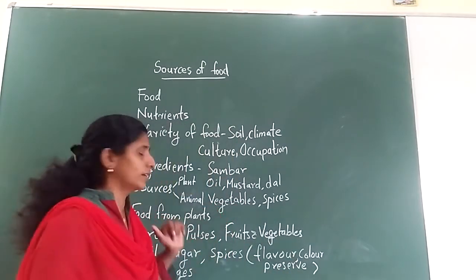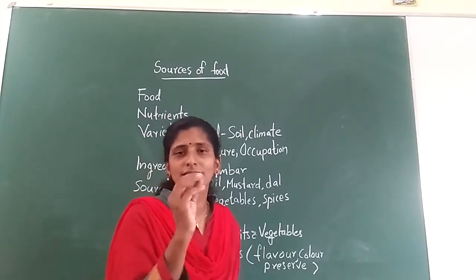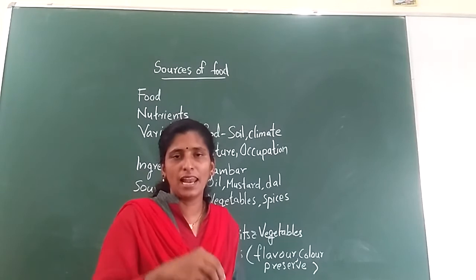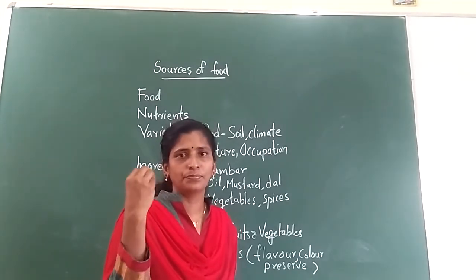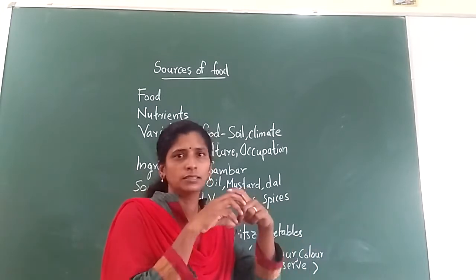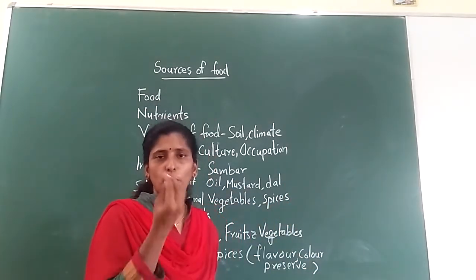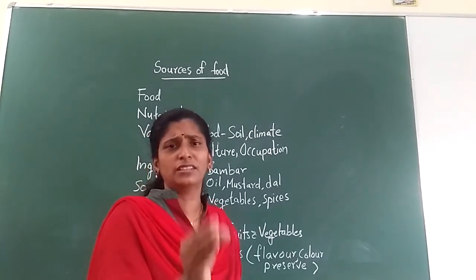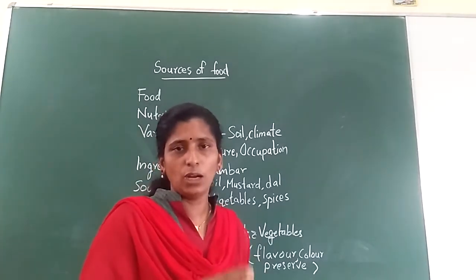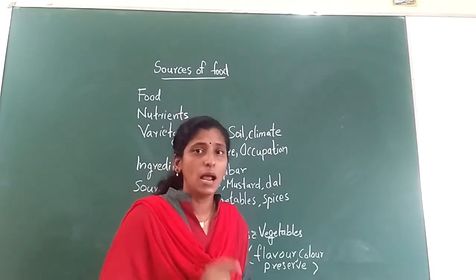And next one is pulses. Pulses are rich in protein. That is the seed of vegetables like beans and long beans. These are pulses. I will show you the pictures of the pulses. The best example of pulses, which you are having daily, is dal. You are having dal, no? So dal is rich in what? Protein. So dal is a pulse.